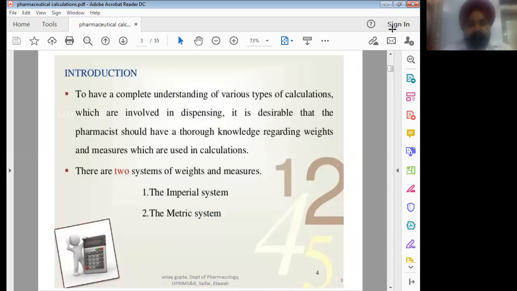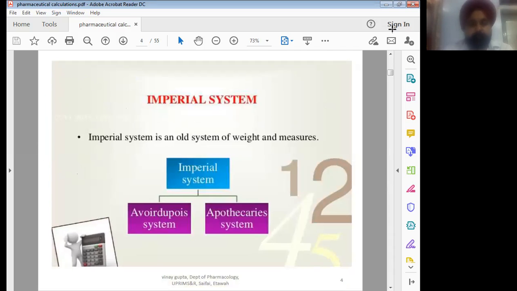Actually, there are two systems of weight and measures. One is called the imperial system and the second one is called the metric system. The imperial system is an old system of weight and measures. It is further of two types. One is called the Avoirdupois system and the other is called the apothecary system.